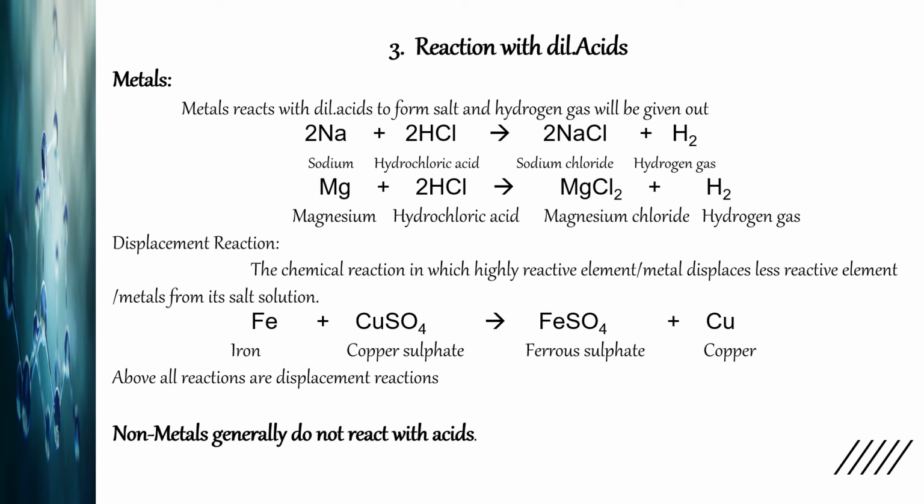The third one is displacement. If you observe here, there is a displacement kind of reaction taking place. In the third reaction given, iron reacts with copper sulfate, there is formation of ferrous sulfate, and copper is displaced. In the same way, when sodium reacts with HCl, sodium displaces hydrogen and there is formation of NaCl and hydrogen gas is released. So this is also an example of a displacement reaction.